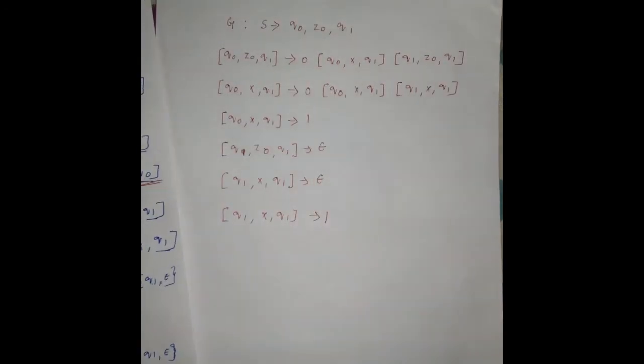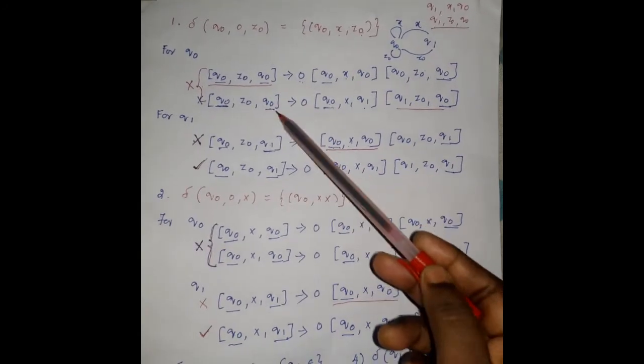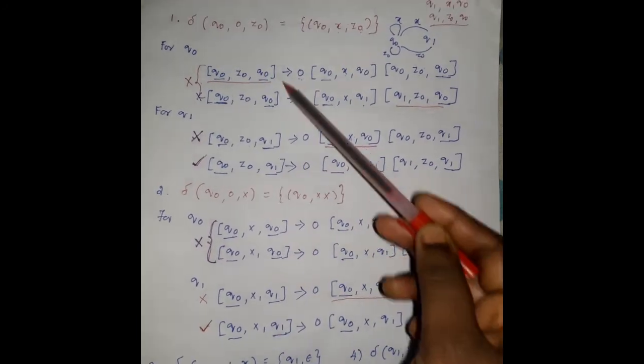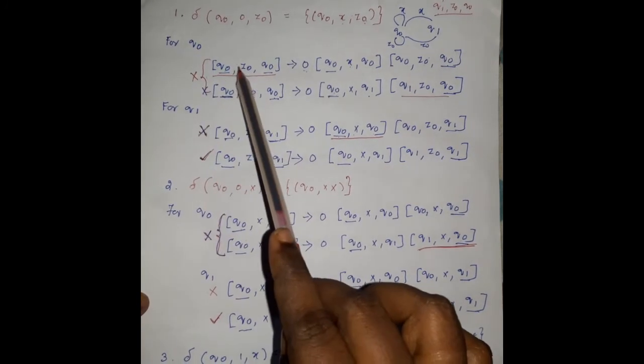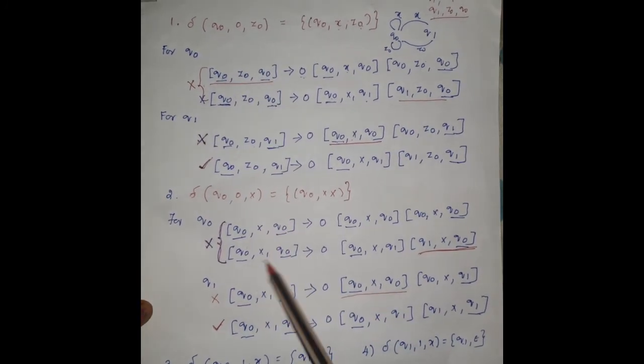And after these two, you can carefully watch, there are 1 2 3 4 5 6 7 8 transition rules. From these 8 transition rules, we eliminated 6.